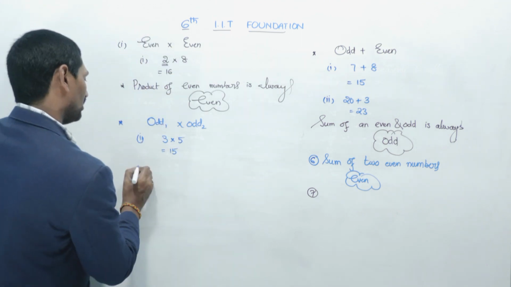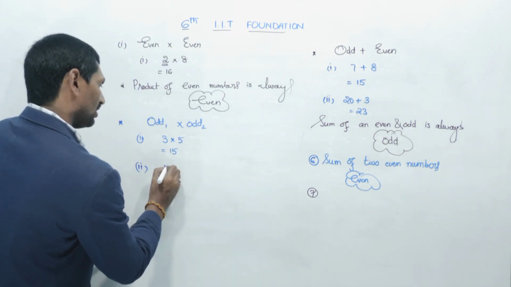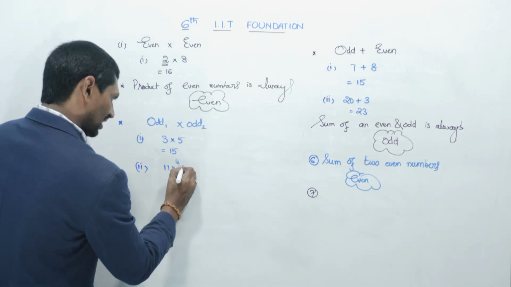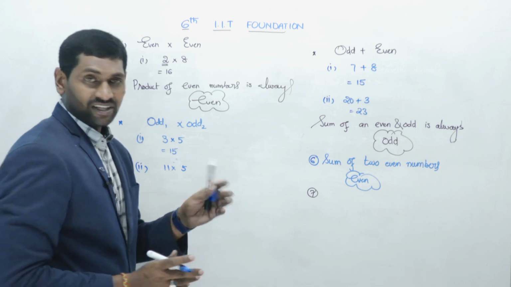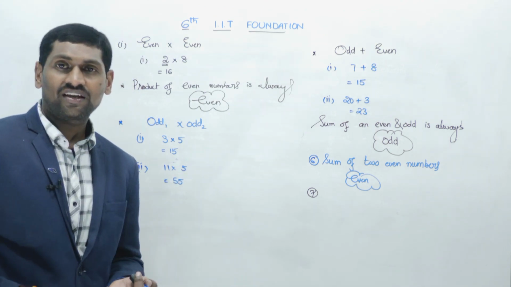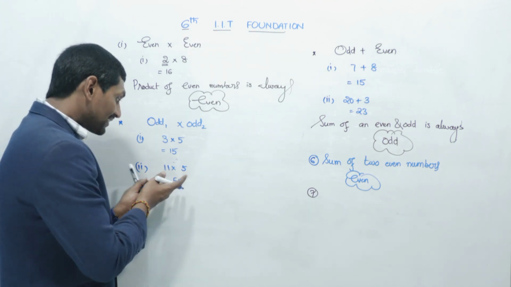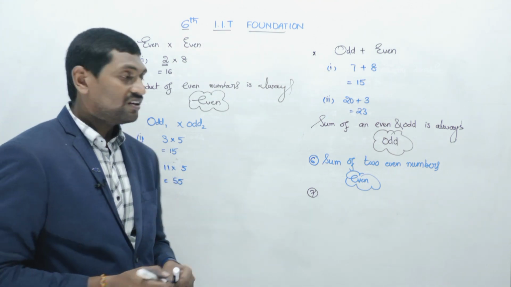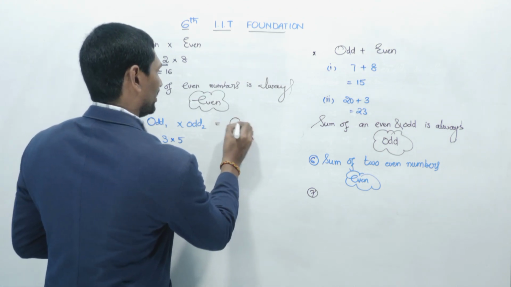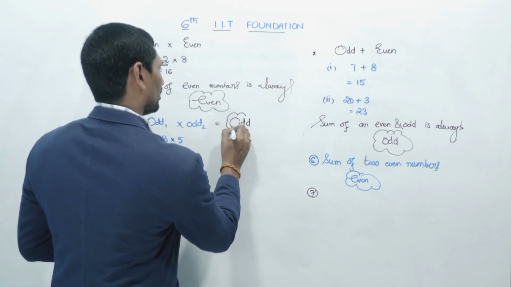Odd number. Okay, one more example: 11 and 5. 11 5s are 55, which is also an odd number because it is not exactly divisible by 2. So from this, the product of two odd numbers is always an odd number.